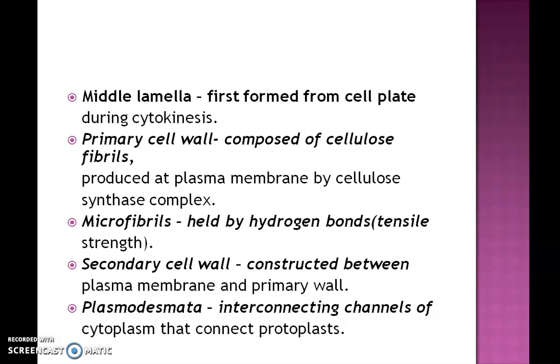And the primary wall is composed of cellulose fibrils, and it is produced at the plasma membrane by an enzyme complex called cellulose synthase enzyme complex. And the secondary wall is constructed between the plasma membrane and primary wall. Plasmodesmata, we know, are the cytoplasmic connections between the adjacent cells and are meant for cell-to-cell communication.